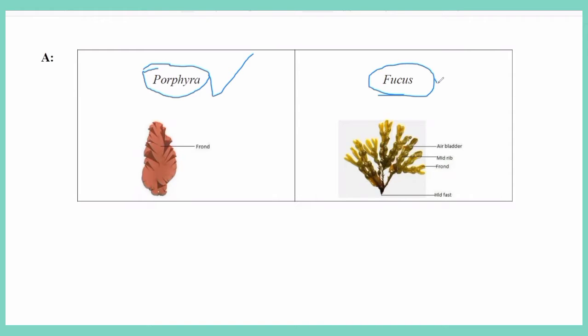Fucus has an air bladder, midrib, and frond. Holdfast is the part of the alga that helps attach it to the bottom, the substratum. So remember the examples: for Rhodophyceae or red algae it is Porphyra, whereas for Phaeophyceae or brown algae it is Fucus.